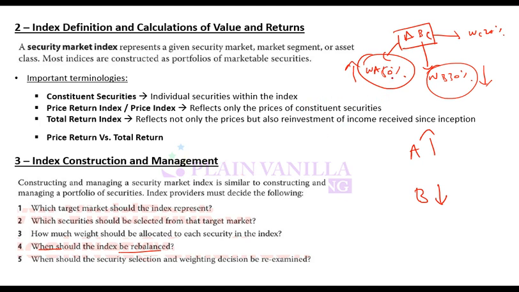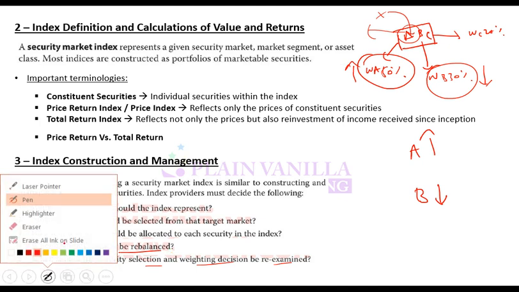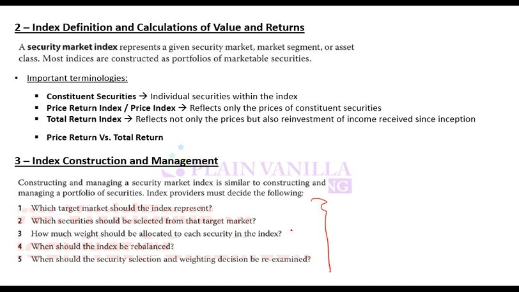Over time, you may feel that maybe A needs to be removed and X needs to be included. So maybe securities need to be changed as well. So when should the security selection and weighing decisions be re-examined? That should also be decided when making an index. Maybe you can say that I will check it every month, every quarter, semi-annually, annually, or whatever. So these are the 5 steps to make an index. Remember these five steps and their sequence. This is very important.